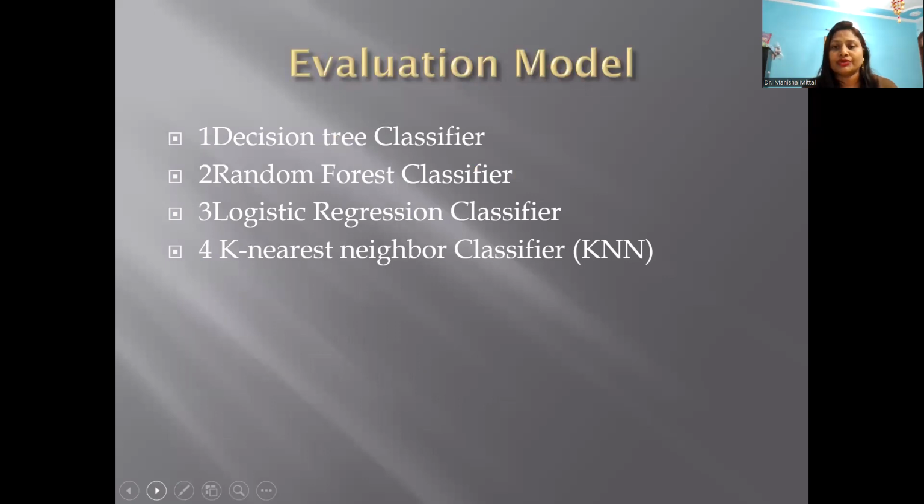Now, what are the evaluation models which will be used for this particular research? The various evaluation models are decision tree classifier, random forest classifier, logistic regression classifier, and k-nearest neighbor classifier. So, what is the decision tree classifier? In the decision tree classifier, what we will actually do is